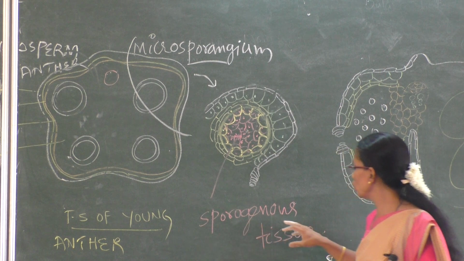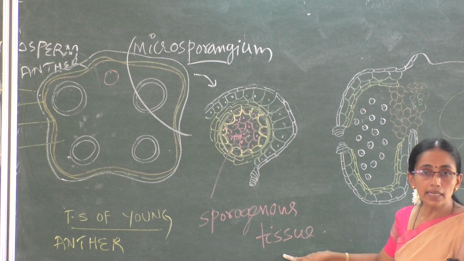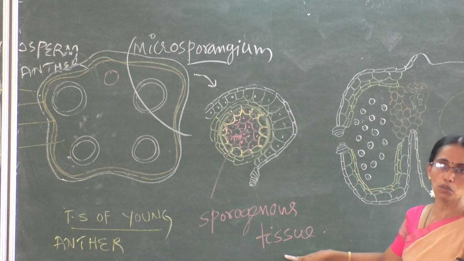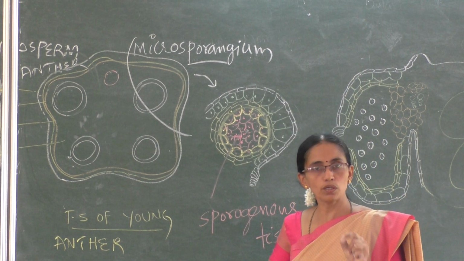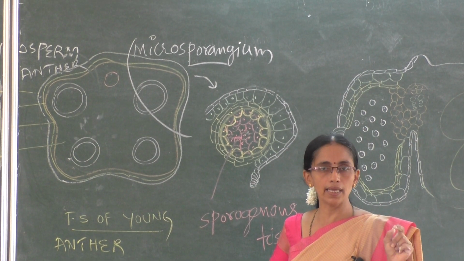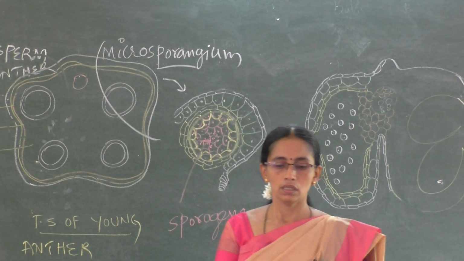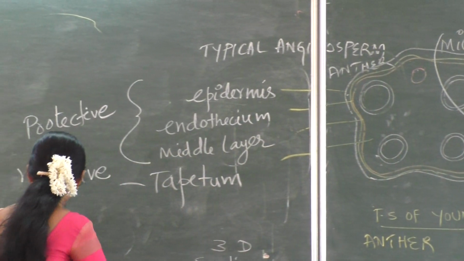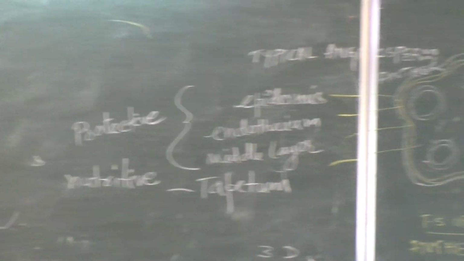The sporogenous tissue is the young tissue which later, by division, changes into pollen grains, microspores. The formation of microspores, pollen grains from this sporogenous tissue is called microsporogenesis.